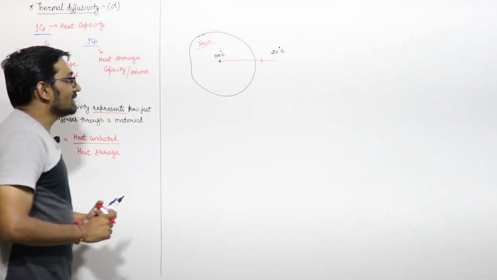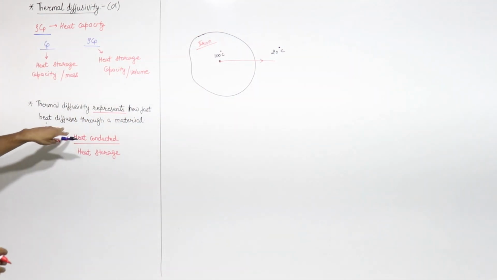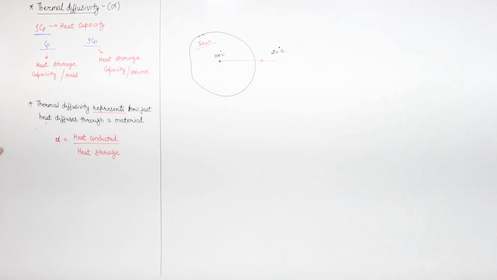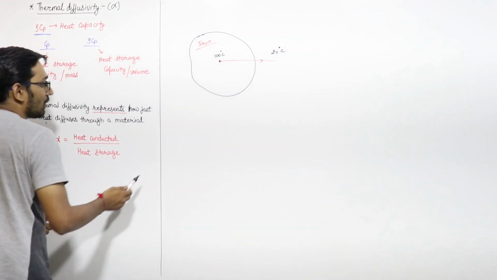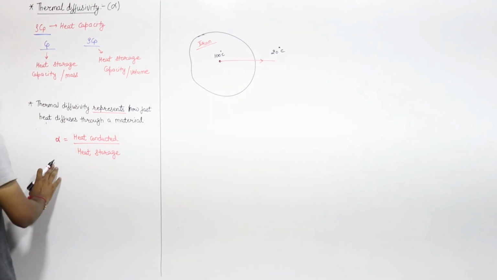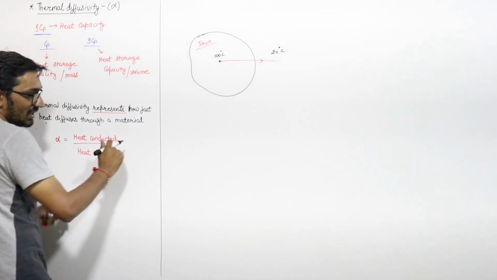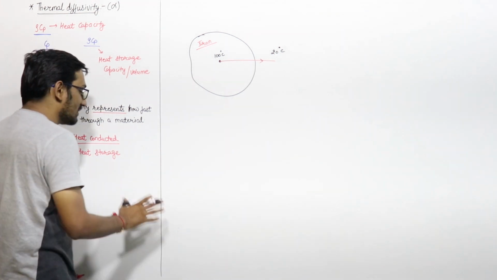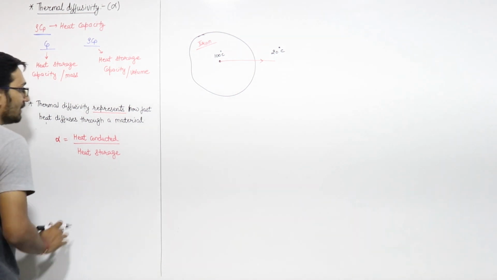So thermal diffusivity represents how fast heat will diffuse through a material. The formula of thermal diffusivity is heat conducted divided by heat storage.